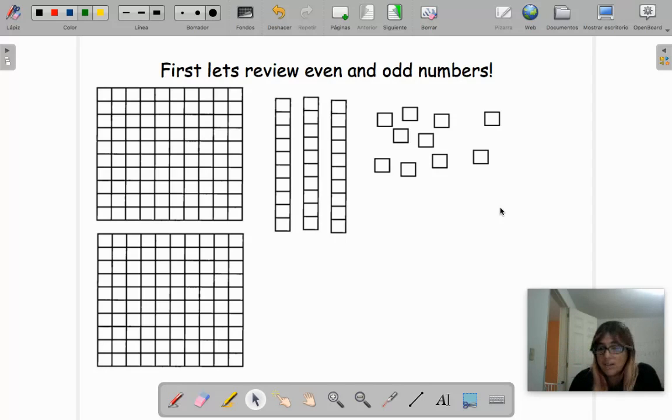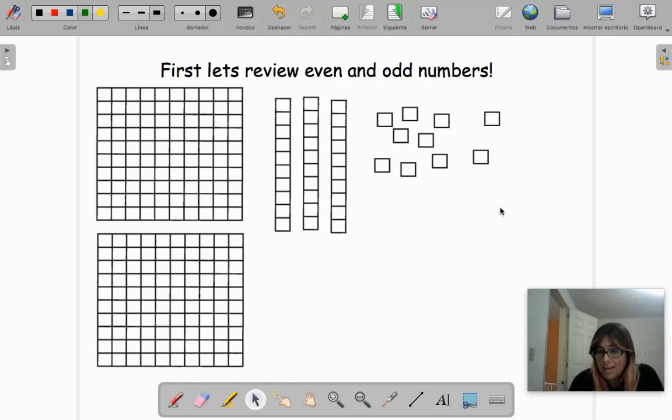If you still don't understand, you can tell me on the chat and maybe I can connect in recess or after Spanish or technology to help you. Okay? Even if we're going to be writing at that time, I can still help you a little bit. So if you watched the video of even and odd numbers, who can tell me which are the even numbers and which are the odd numbers?